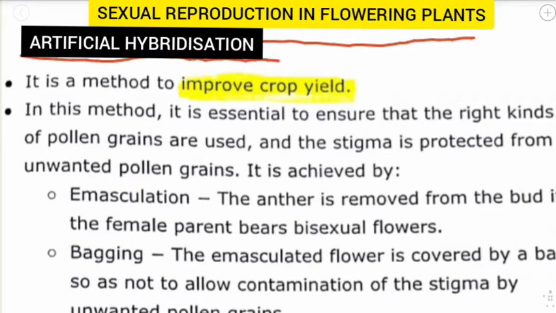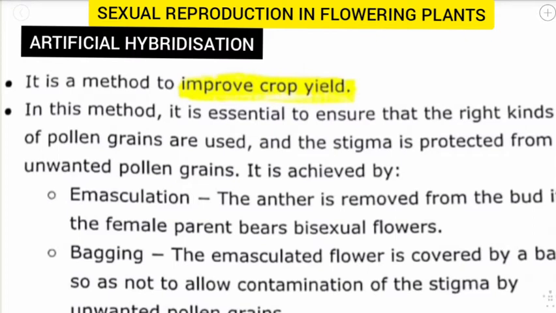As we know, by artificial hybridization, crop yield gets improved. There are some important requirements in artificial hybridization. We have to ensure the right type of pollen grains, or good type of pollen grains, and the stigma must be protected from unwanted pollen grains. Let us find out the techniques to achieve this very easily. Let's deal with artificial hybridization in a very easy way.